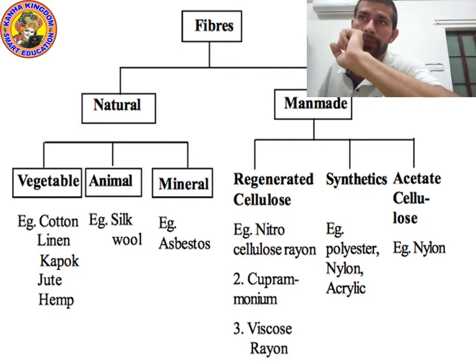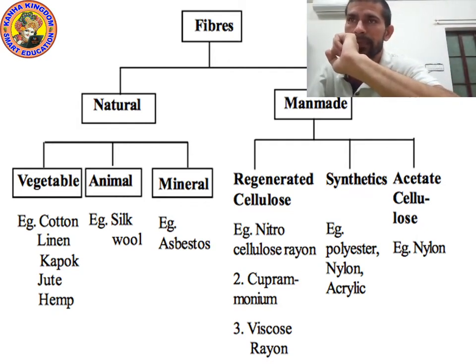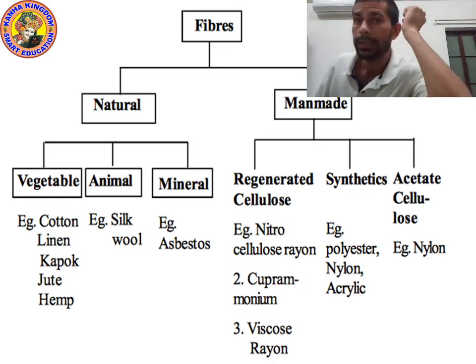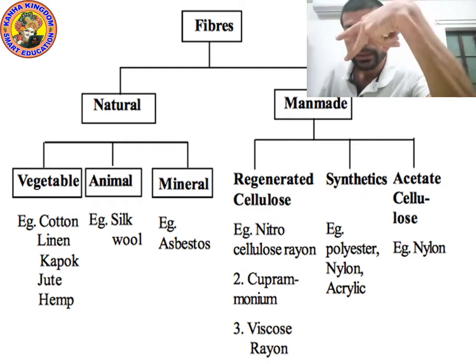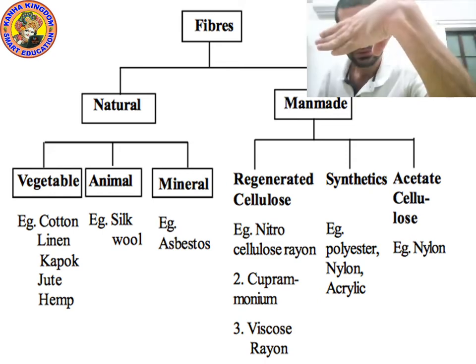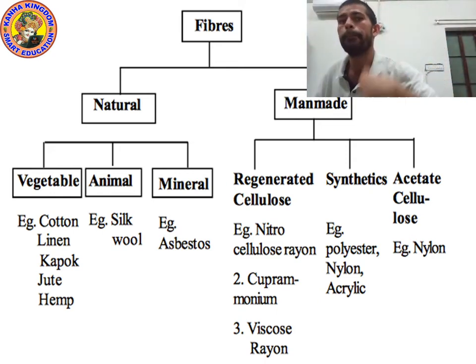Natural fiber we get from plant, animal and mineral. The plant fibers, or vegetable fibers, are cotton, linen, kapok, jute and hemp.